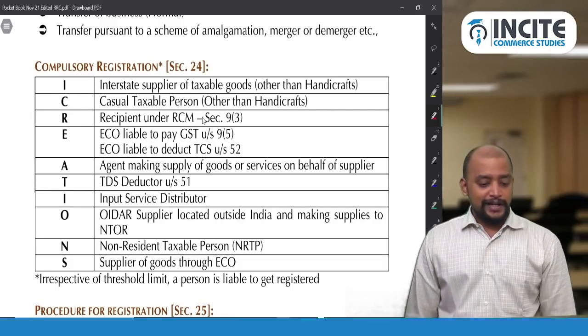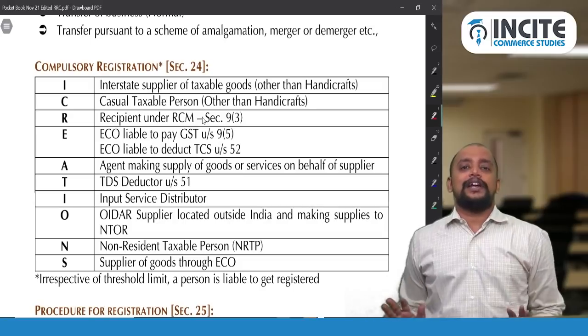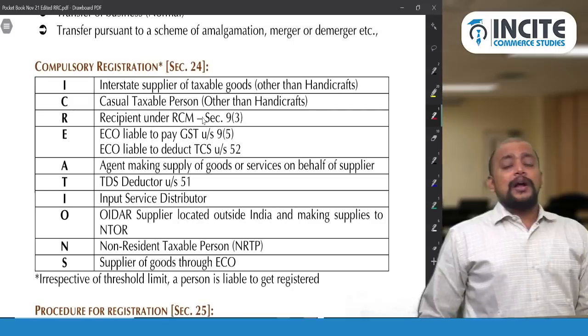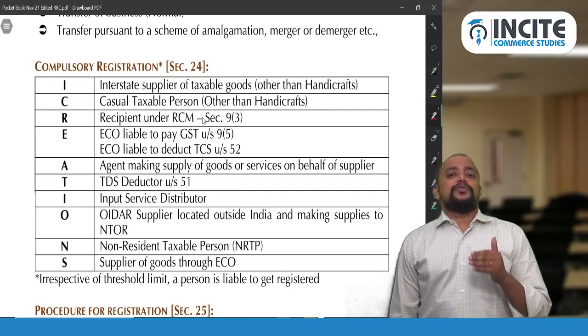Same provision for non-taxable also, because exempted includes non-taxable supply. Okay. Yes. Then, compulsory registration under section 24.